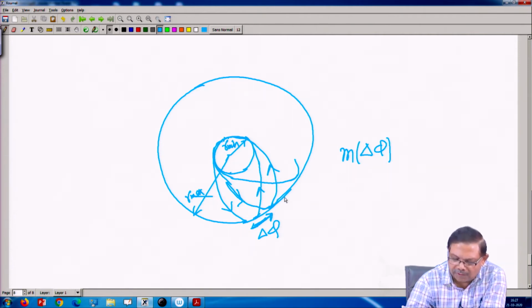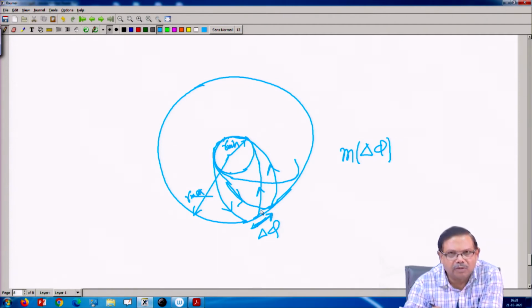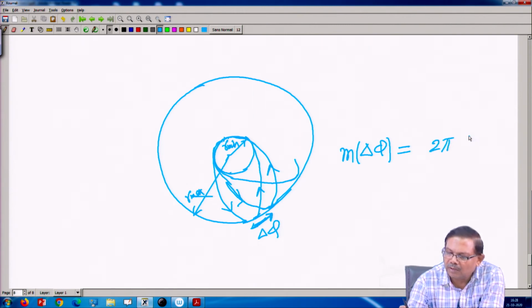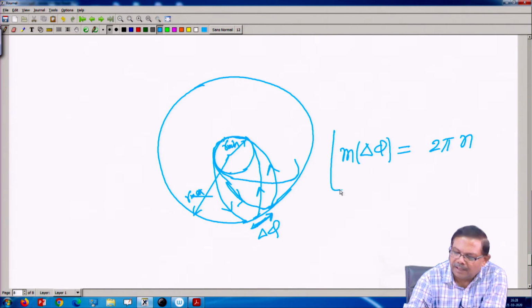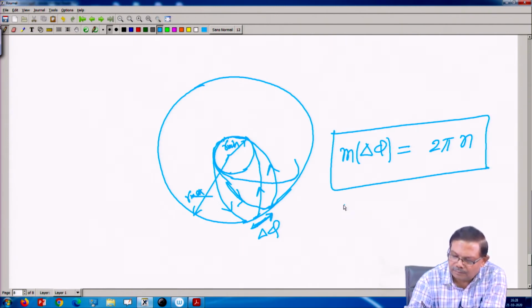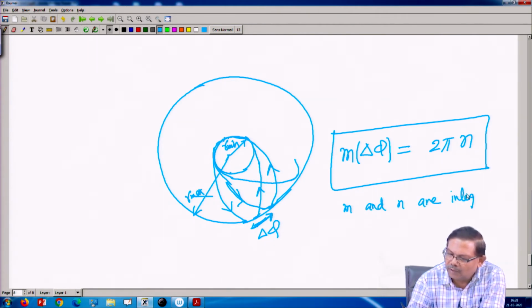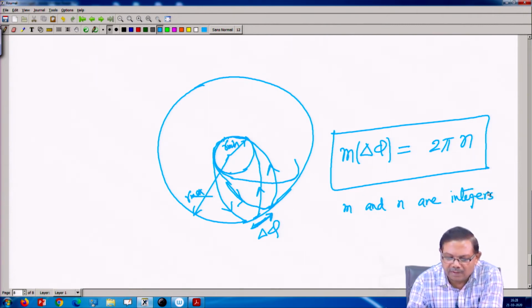If I take the integer, after several times it may come back to the same point. In principle, 2 pi or n times 2 pi, where m and n are integers. If you can find two integers m and n such that m times delta phi equals n times 2 pi, then the orbit is closed.